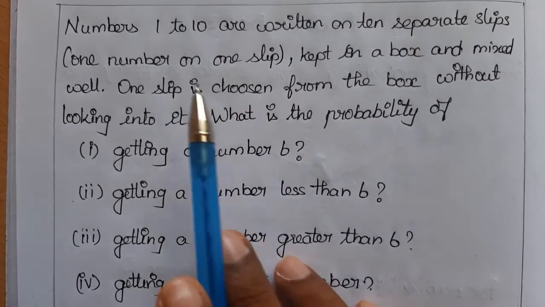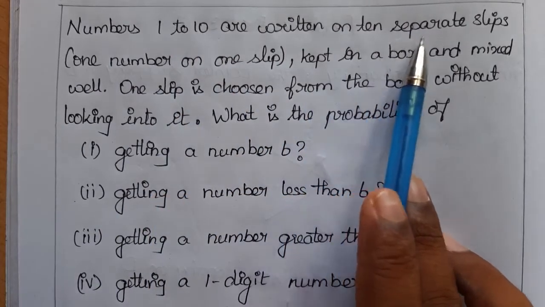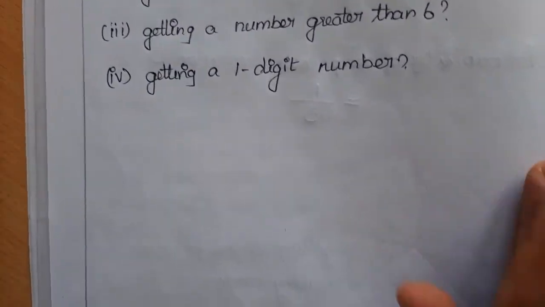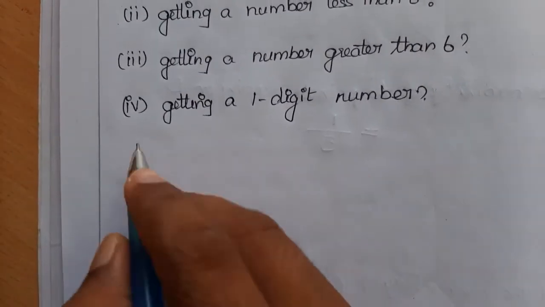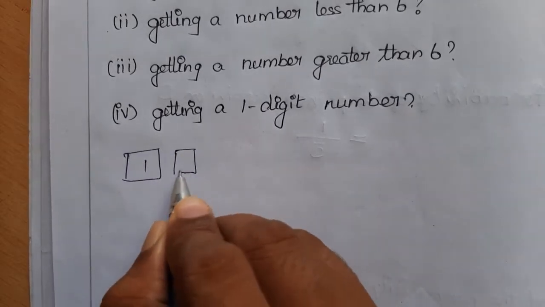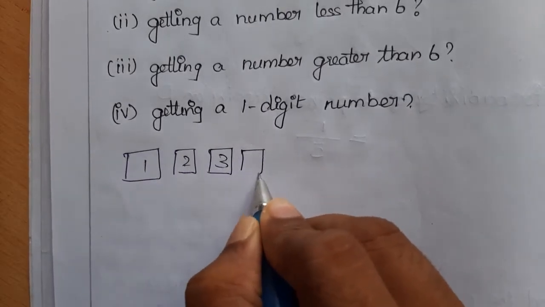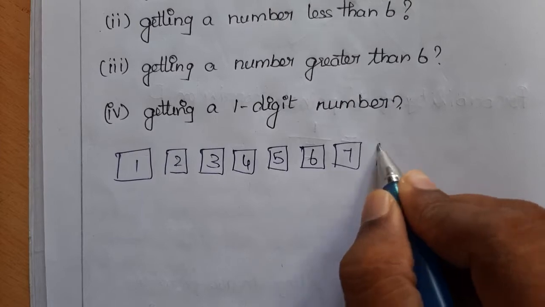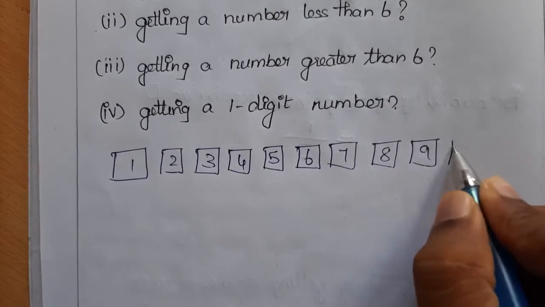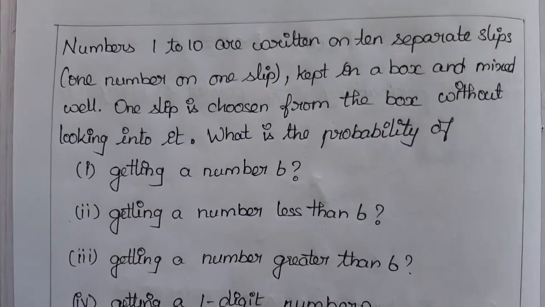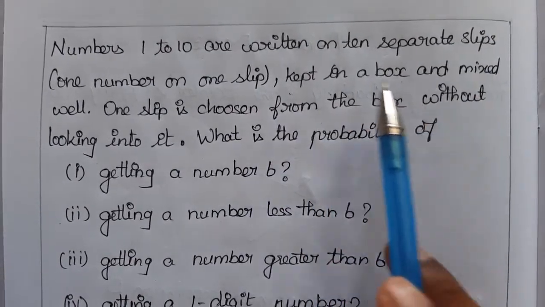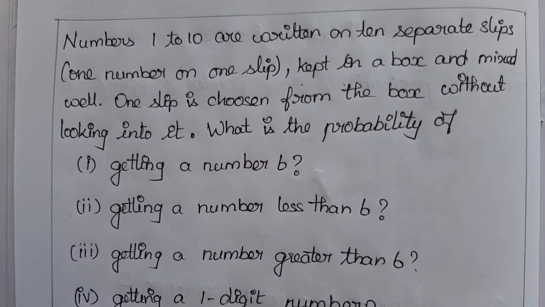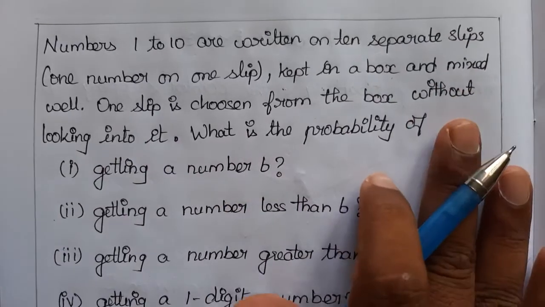So here we go for the next problem. Numbers 1 to 10 are written on 10 separate slips, one number on one slip. So I will just draw each slip here. How many are written? 1 to 10. So 1, 2, 3, 4, 5, 6, 7, 8, 9, 10. So on the 10 slips they have written the numbers 1 to 10, kept them in a box and mixed well. So they are shuffled, not in the order. By mixing, it will not be in the order.